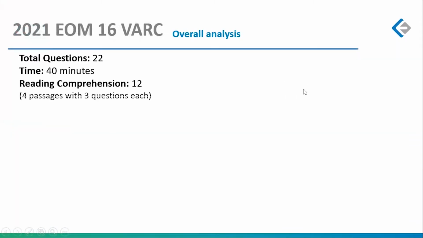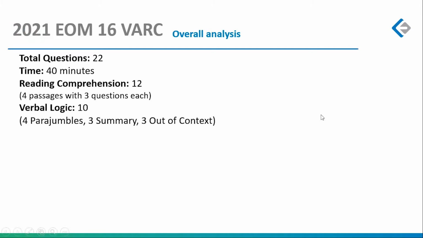So what did you have today? You had 22 questions, same old 40 minutes, 12 questions in reading comprehension, but this time you had 4 passages with 3 questions each. We will see in the next slide how the difficulty level of passages, the attractiveness, the appeal of passages changed drastically. Verbal logic, you had 10 questions, 4 questions from para examples, 3 from summary, and 3 out of context.